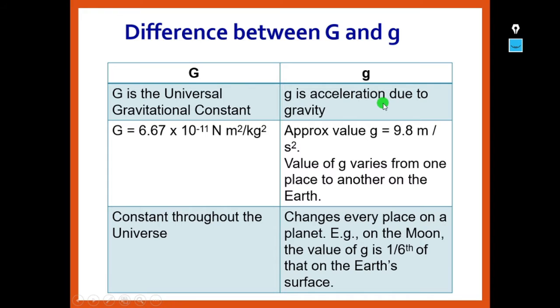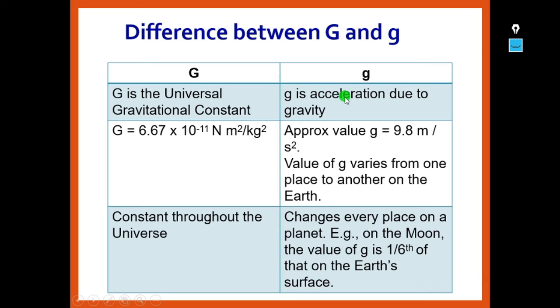Don't interchange them, because the meaning will change and it will create a mess. So please be careful while writing the notation. The capital G value, as I told, is 6.67 into 10 power minus 11 newton meter square per kg square.